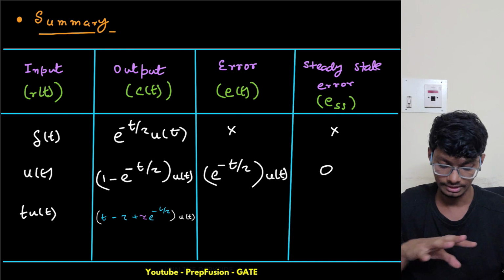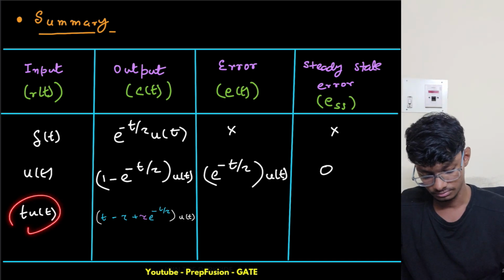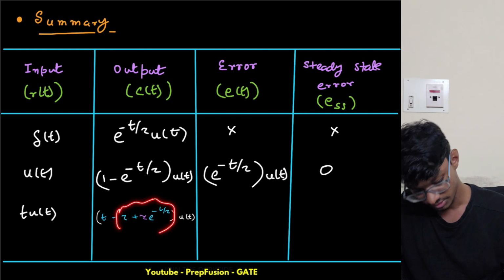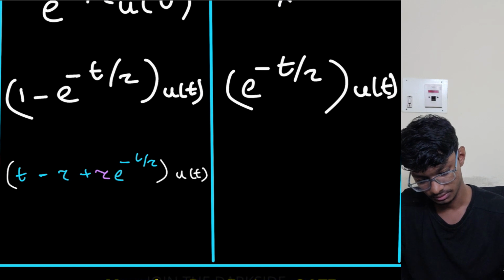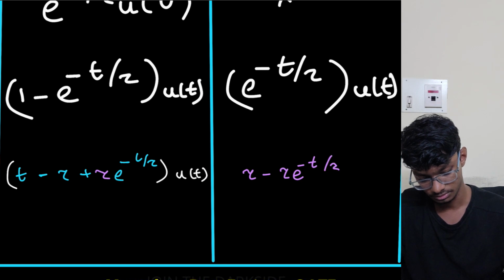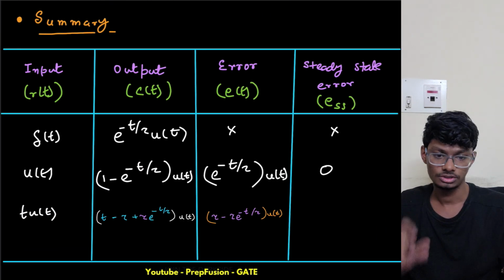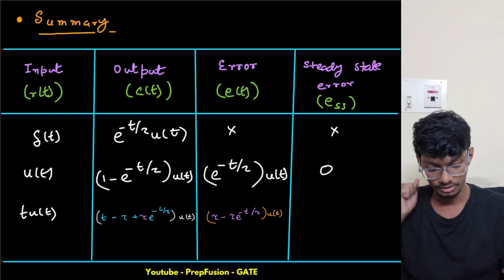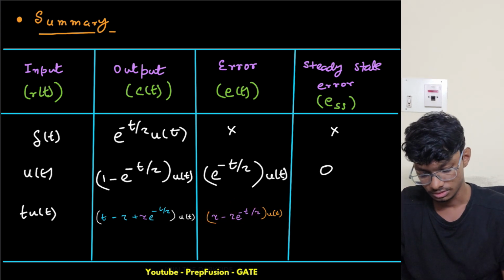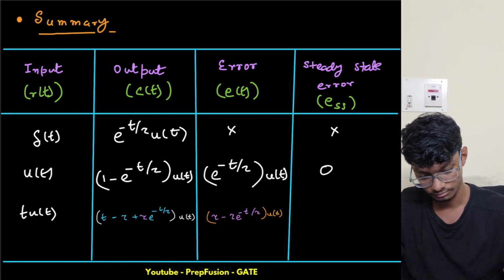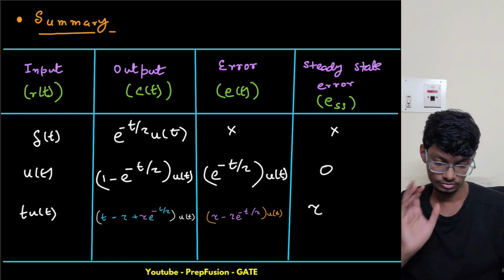Then what is my error? My error will be simply minus this one, so we are only left with tau minus tau e raised to power minus t upon tau. This is basically my error. Now I put t equals to infinity for steady state error. If I put t equals to infinity, I am only left with tau. So this is basically tau.